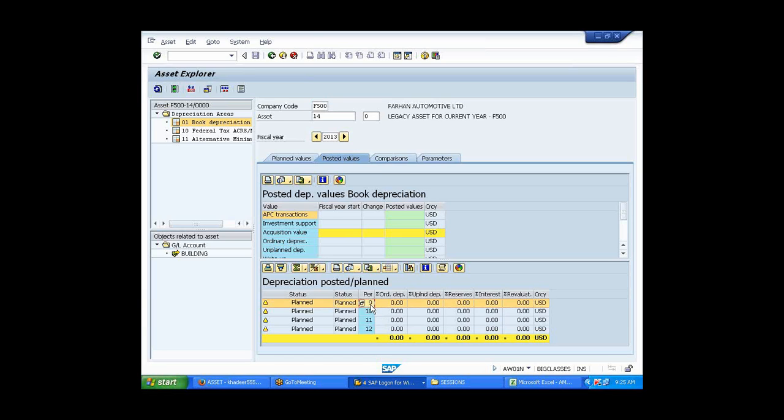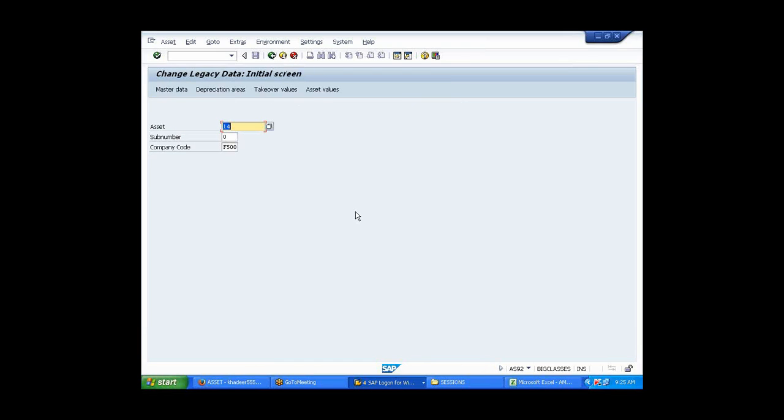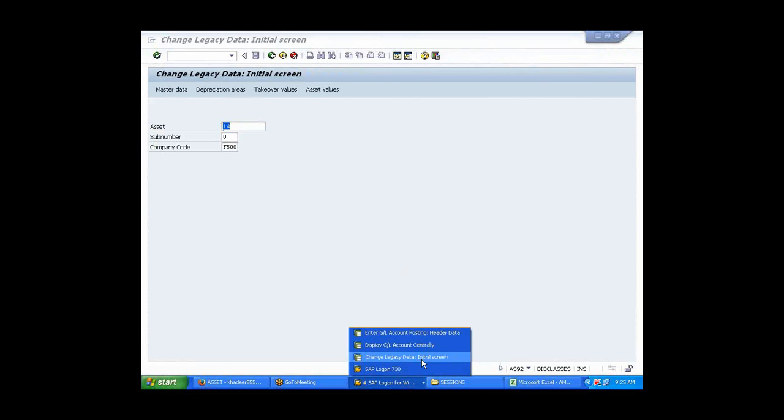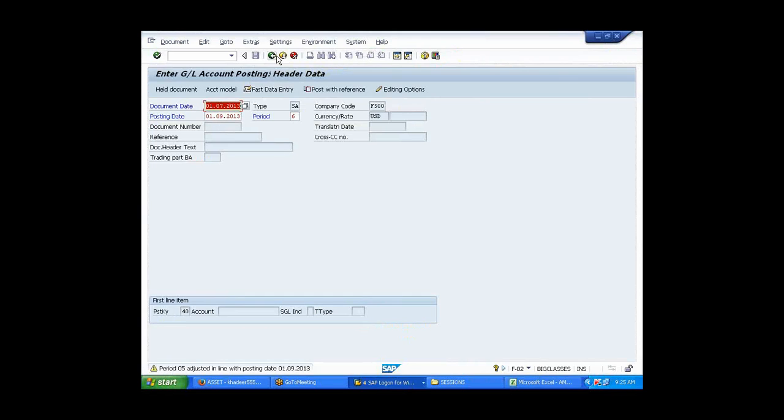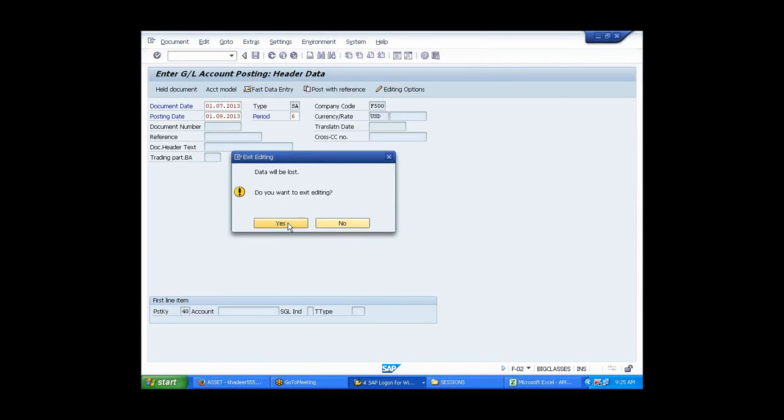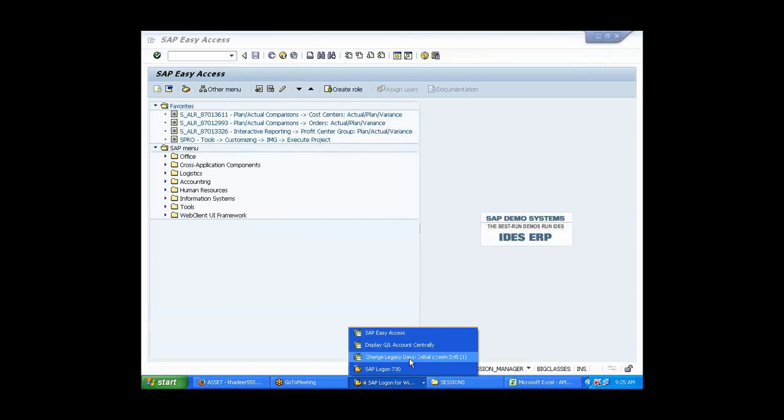Asset accounting. He was right. We need to give the go-live date as capitalization. That period, whatever it is asking, he is right actually. He was right on that.